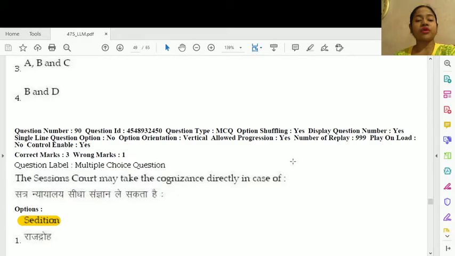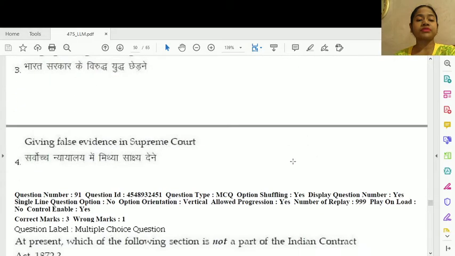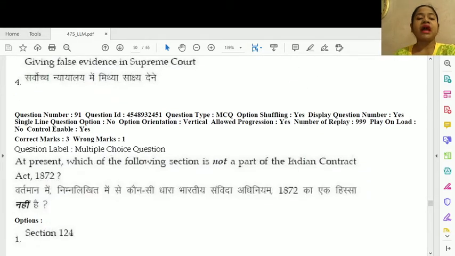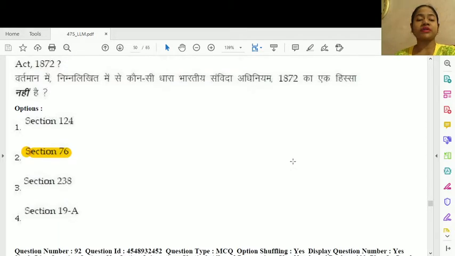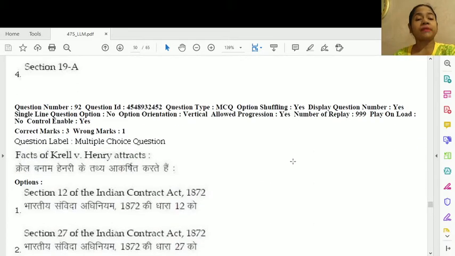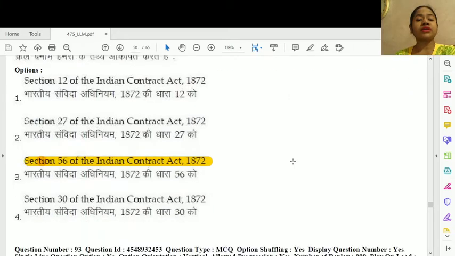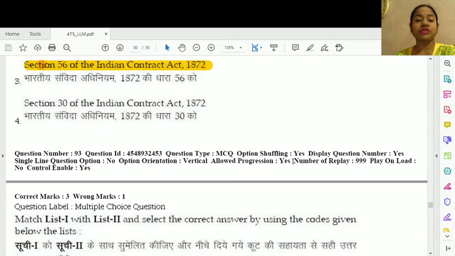The Sessions Court may take the cognizance directly in case of option number 1, sedition. Question number 91. At present, which of the following section is not a part of the Indian Contract Act 1872? This is option number 2, section 76. Section 76 has been moved to Sale of Goods Act. Question number 92. Fact of Krell versus Henry attracts option number 3, section 56 of the Indian Contract Act, which deals with doctrine of frustration.